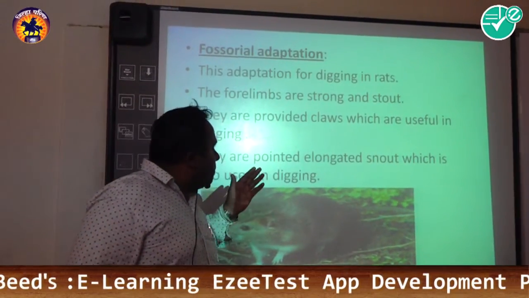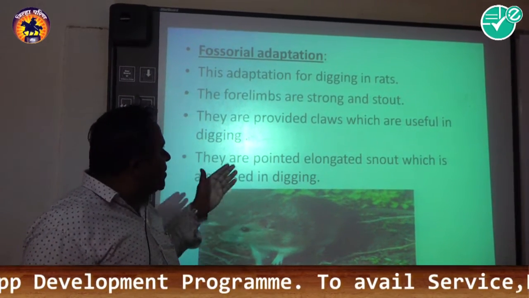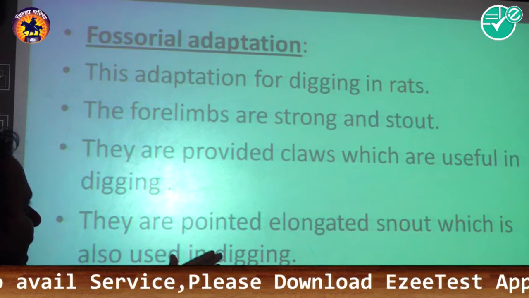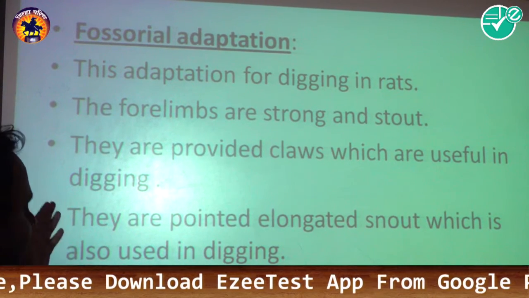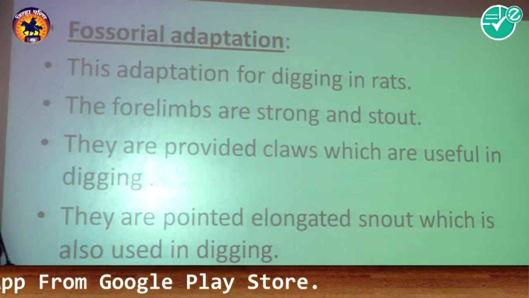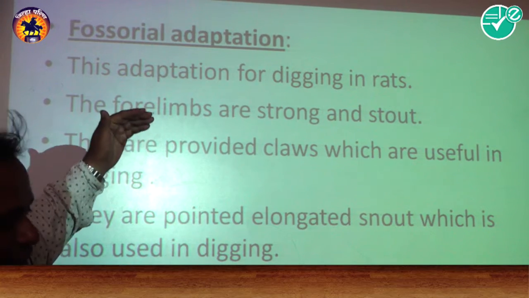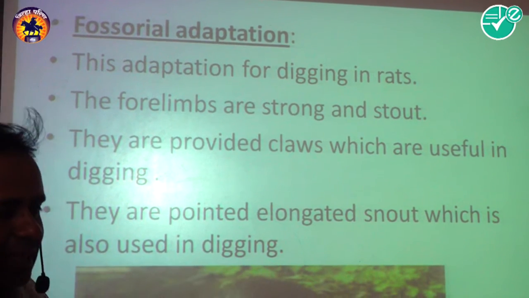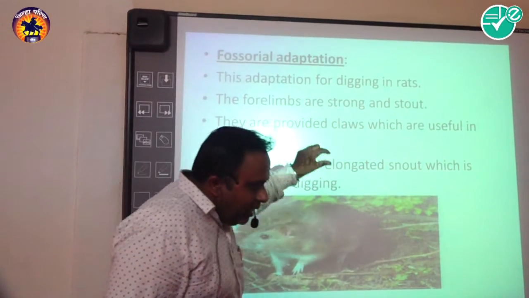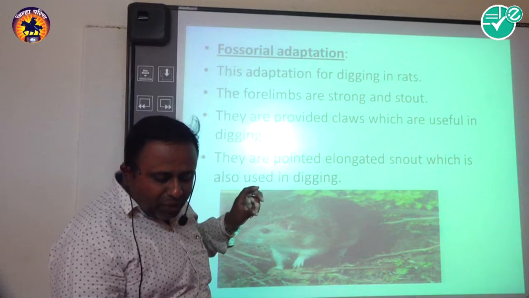Then fossorial adaptation. These are adaptations for digging, as in rats, and the forelimbs are strong and stout. They are provided with claws which are useful in digging. They have a pointed, elongated snout which is also used in digging. It means the animal having fossorial adaptations has a body structure made for digging also, and this is called fossorial adaptation.